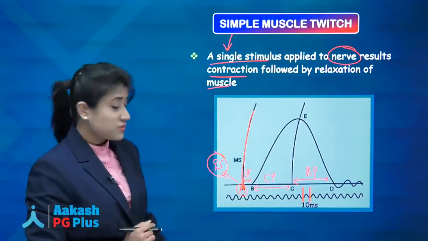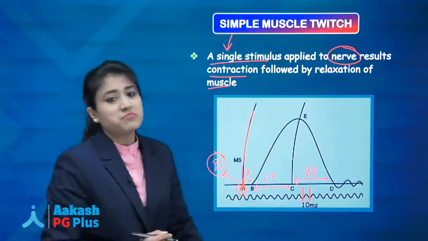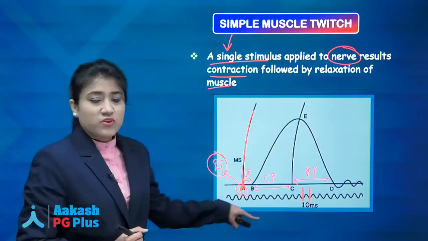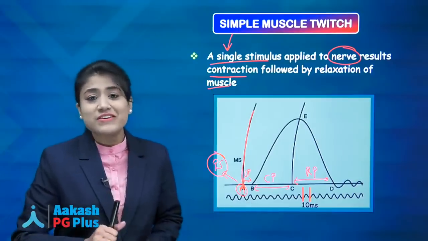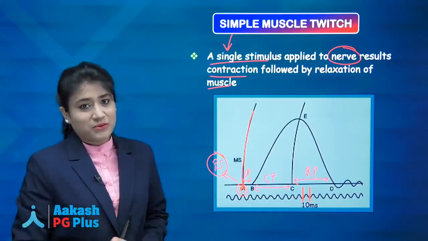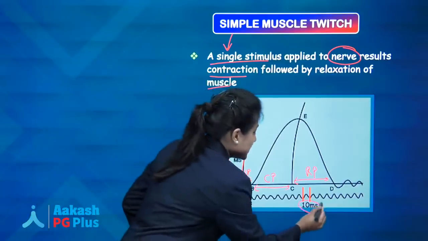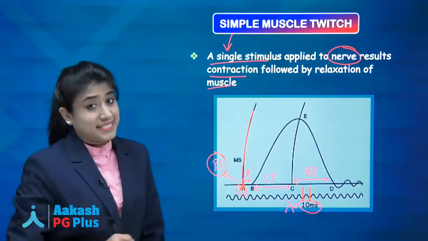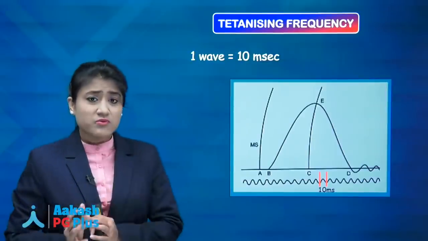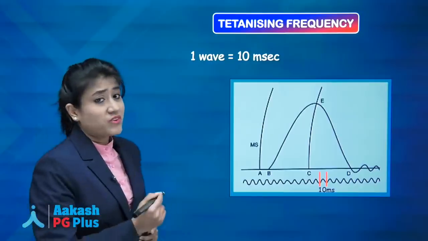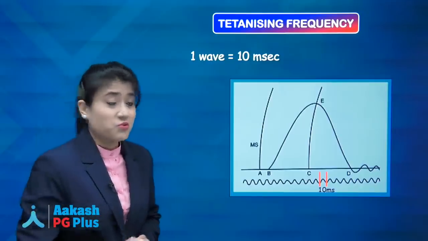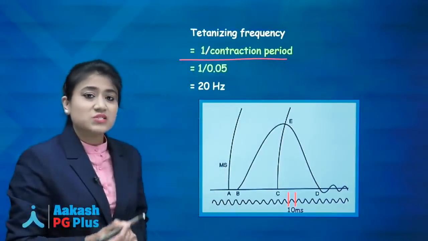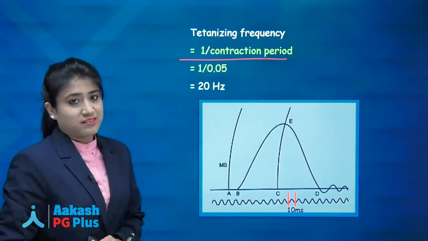Okay, and in the question we have the value of wave as 10 millisecond. Actually, if you see these waves, remember guys, these waves are recorded with the help of 100 Hertz frequency of tuning fork. Okay, so here you will have a wave of 10 millisecond. So now we can calculate our tetanizing frequency. How? Because we have a formula for tetanizing frequency, which is 1 upon contraction period.